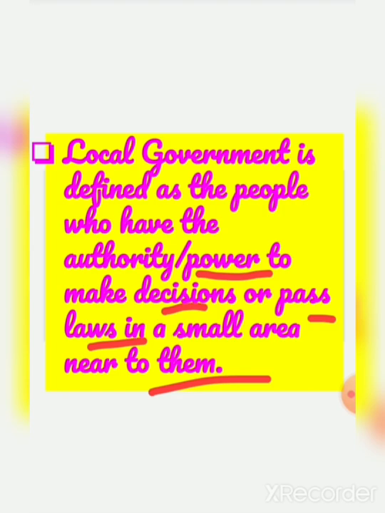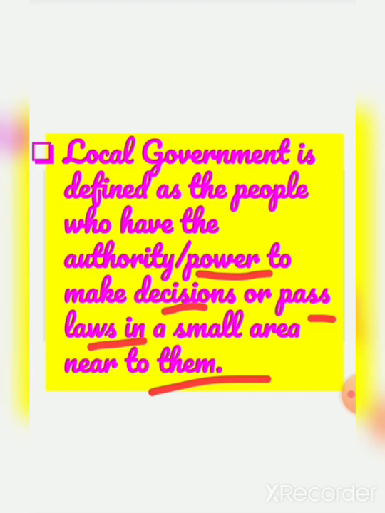So local government is defined as the people who have the authority, power to make decisions or pass laws in a small area near to them. Only a small area. State government looks after the whole state, right? In a state also there are many villages, towns and cities, and a large number of people live in each of these places.